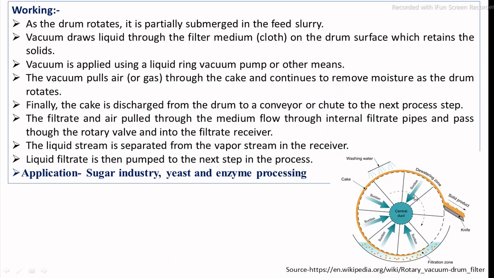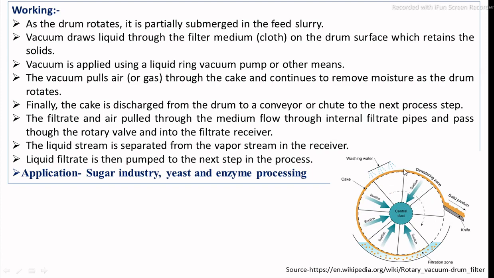You can see in this picture these are the fine water spraying nozzles, spraying water for washing the cake. The water that is sprayed is sucked inside the rotating drum. These are all connected with the piping system, and the proper vacuum is maintained inside.